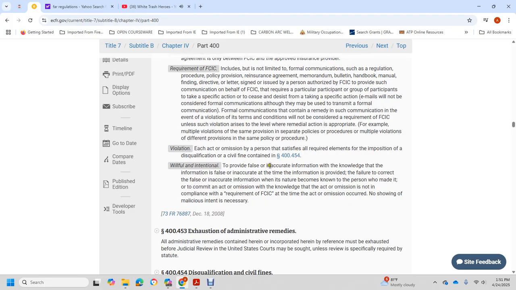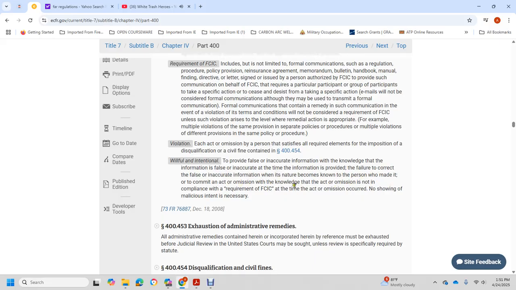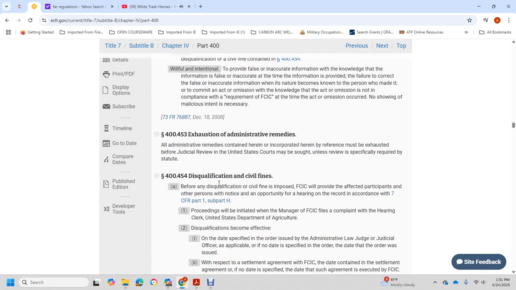Willful intention: to provide false and inaccurate information with knowledge that the information is false and inaccurate at the time the information is filed. The person who committed the act or omission had knowledge of the act or omission and of the requirement of the Federal Crop Insurance Corporation at the time of the act or omission. No showing of malicious intent is necessary.